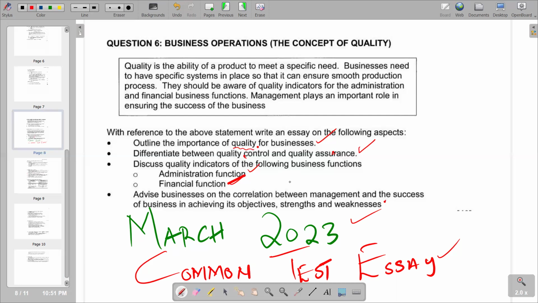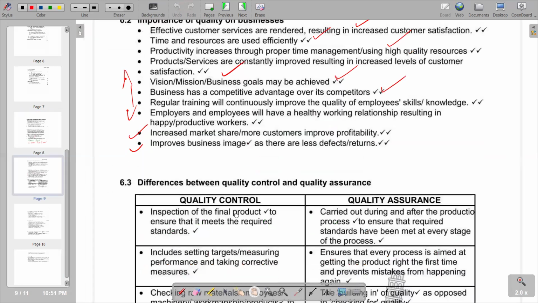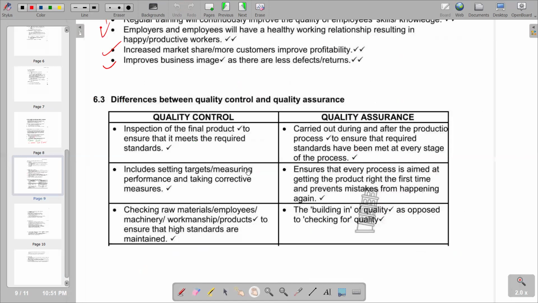So our question now needs us to come up with discrepancies or differences that exist between quality control and quality assurance. And obviously, we have that articulated in our answer section, where we have a table form, the quality control column and then the quality assurance column, highlighting the differences. So obviously, under quality control, the product is inspected after it has been produced, and then we see if it's meeting the standards.